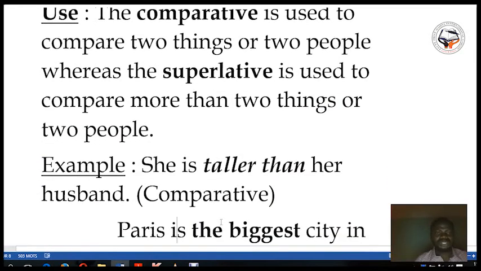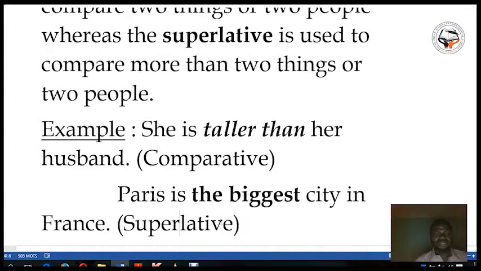So here is the difference between the comparative and the superlative.